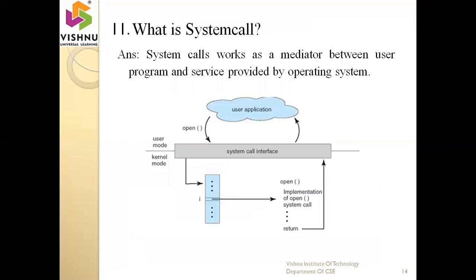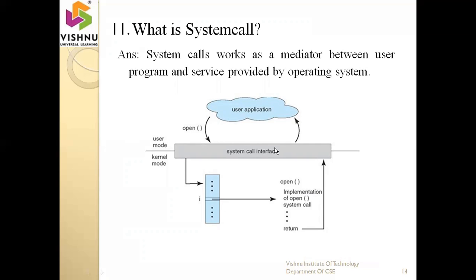Okay. Next one is, what is system call? So system call works as a mediator or interface between the user program and the services provided by the operating system. What is the purpose of OS? OS is an interface between the user and the hardware. In the same fashion, system call is the intermediate or interface between the user program and the services provided by the operating system. So for example,